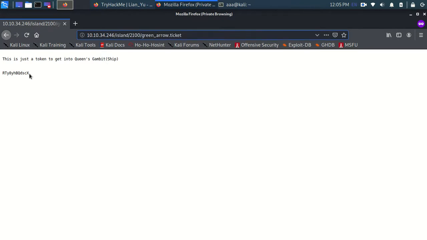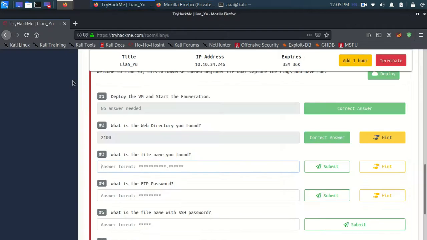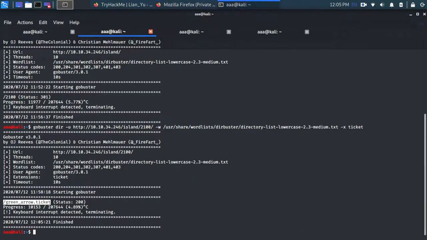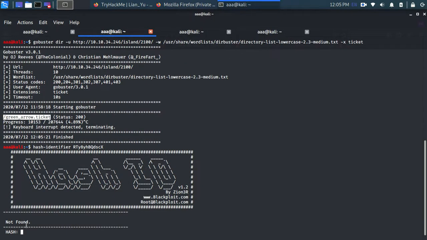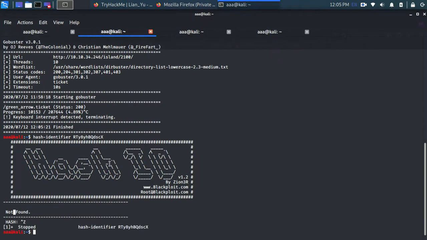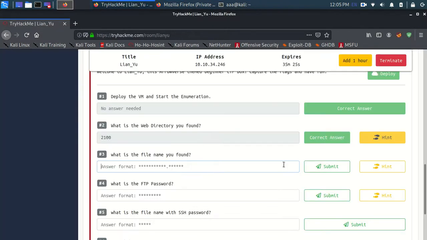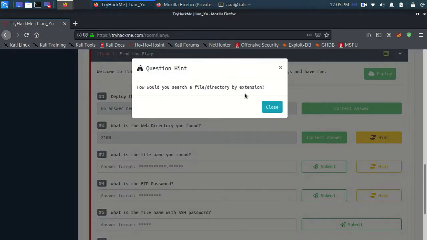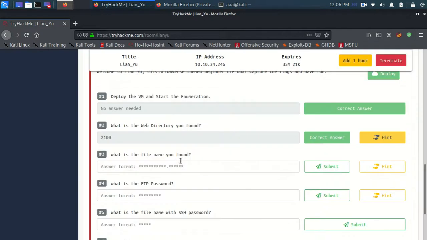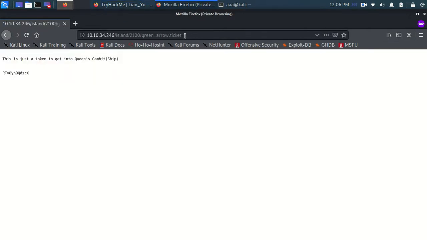So we first found island, then this, then this, and now we are here. We found something which looks like a hash, or maybe an encoded value. So let's do a hash identifier, and no hash is found, so it is not a hash. So maybe let's go to this website. What is the name of the file you found? It's green_arrow.ticket.